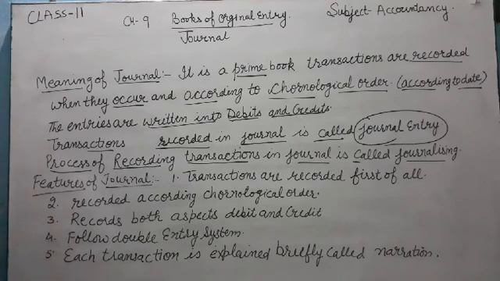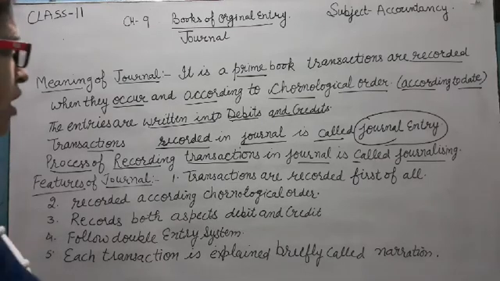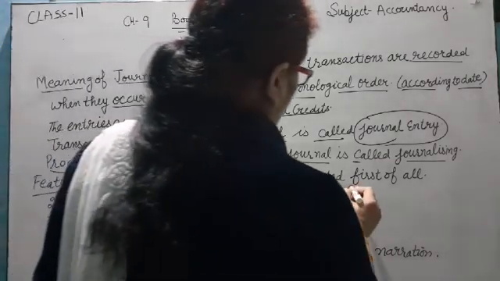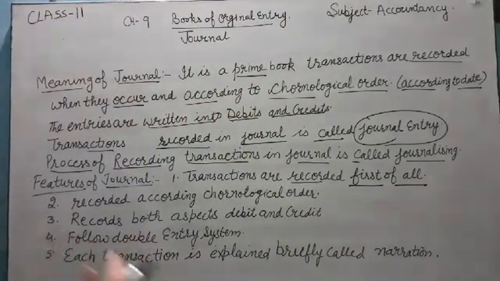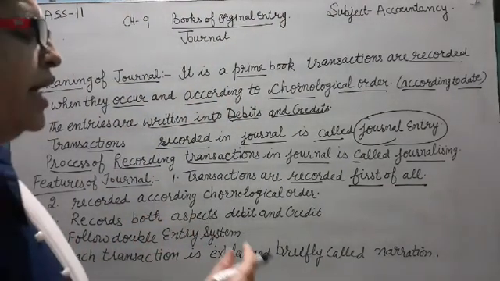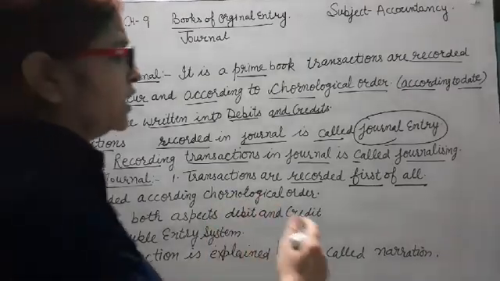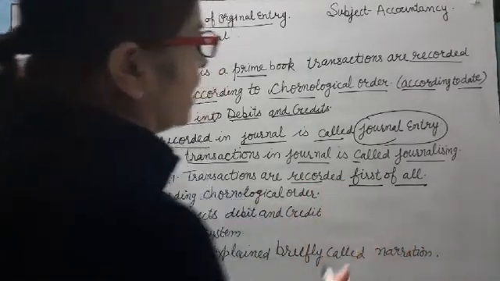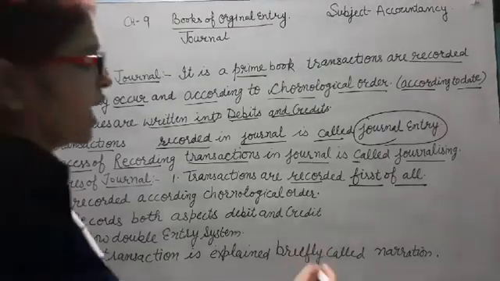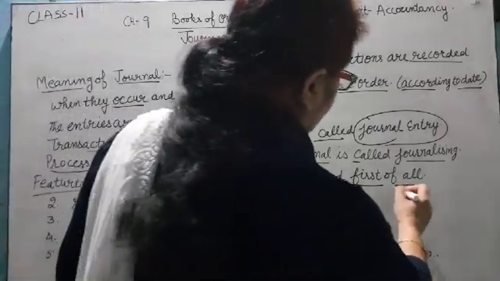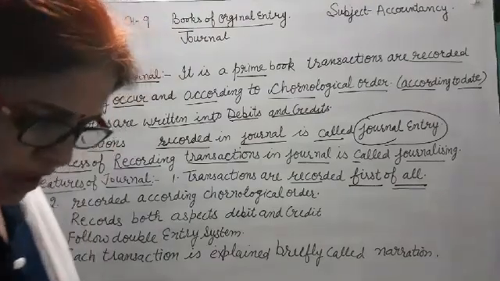Now the features of a journal. It has many features. First of all, transactions are recorded first. Whenever a business transaction occurs, after that it is recorded in the journal with the help of source documents. Source document के साथ उसको attach करके it is recorded in the journal.